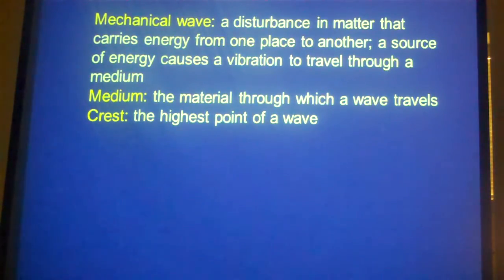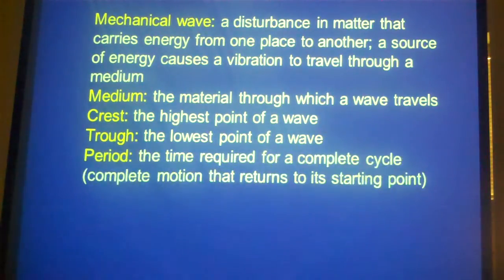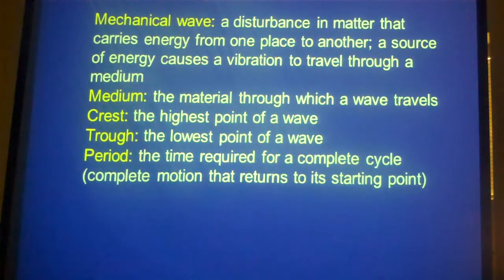Every wave has a peak and a valley, the highest point and the lowest point. The highest point is called a crest, the lowest point is called a trough. So a crest and a trough, high and low. And the length of time that it takes for a wave to happen is called a period. So if it takes 1 second for every wave to pass you, the period for that wave is 1 second. Just like the period for this class is 52 minutes.